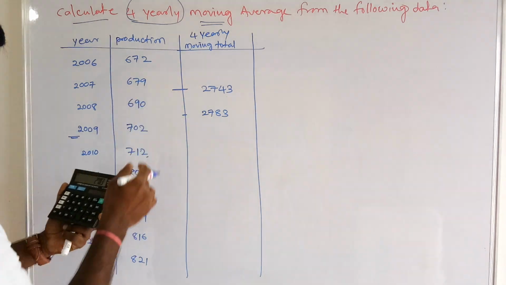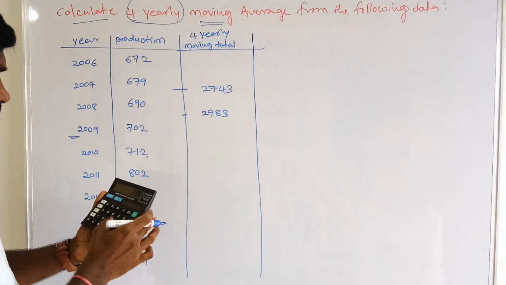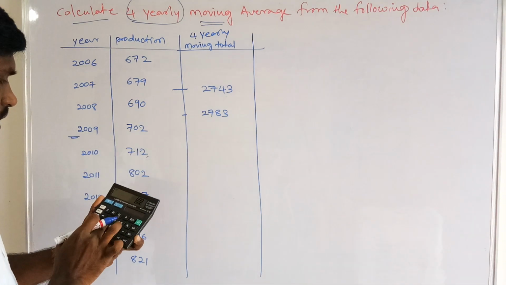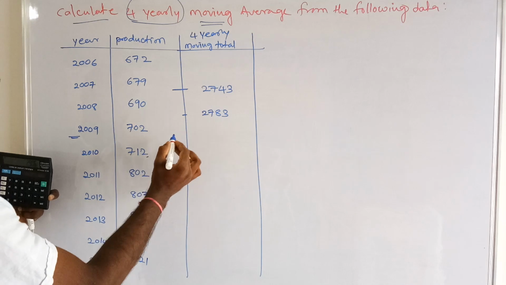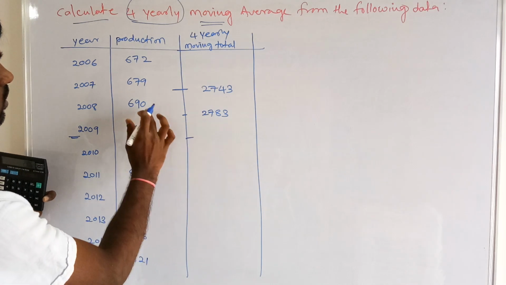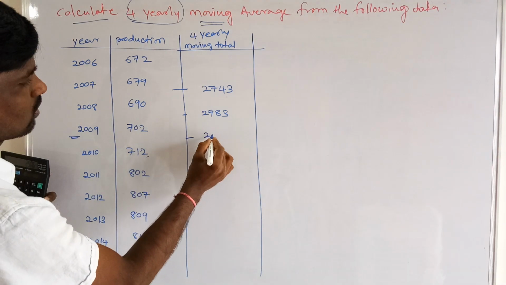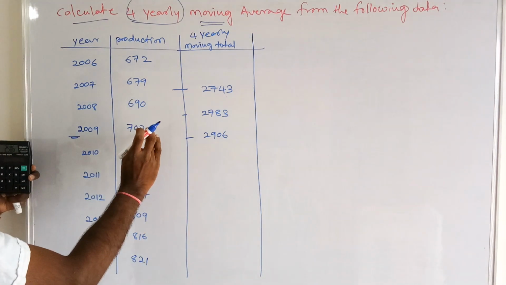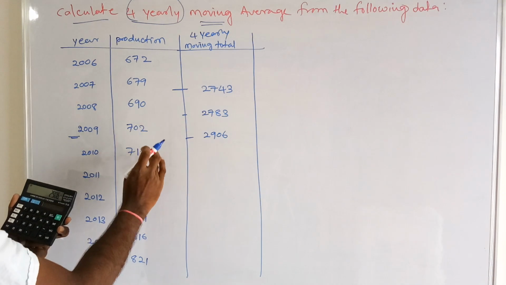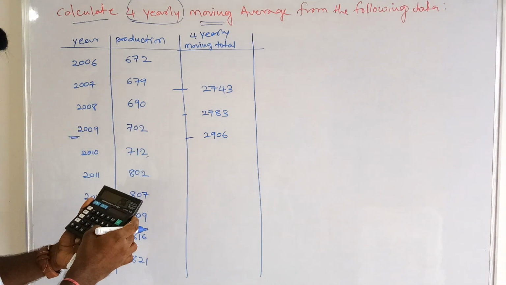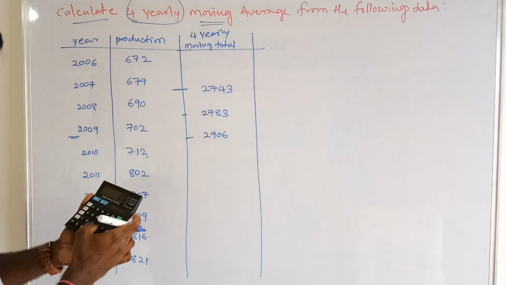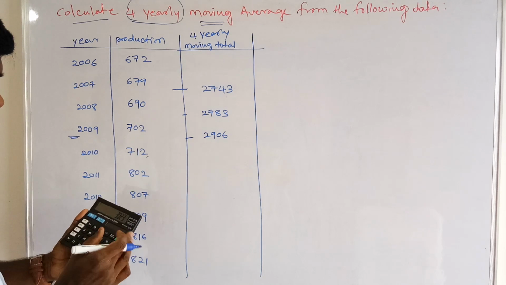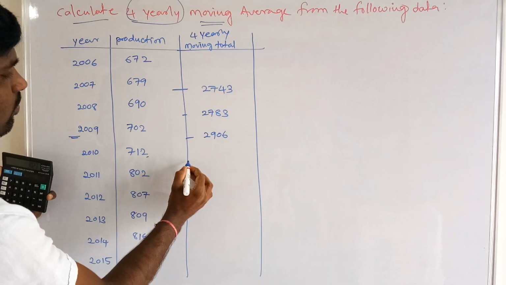Then leave this and take the next 4. Add 802, that is 2906. Then leave this and take the next 1, 2, 3, 4. That is 3023.